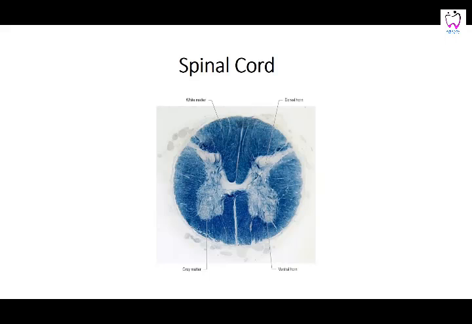And then outside it is the white matter. This white matter is divided into three columns: the anterior column, then the lateral column, and then you can see the posterior column. The anterior column is between the median sulcus and the anterior horn. Between the anterior and the posterior horns you have the lateral column, and between the posterior sulcus and the posterior horn you have the posterior column. All these columns contain fibers, anterior, lateral, and posterior, which are ascending, or motor fibers which are coming downwards, bringing the impulses.